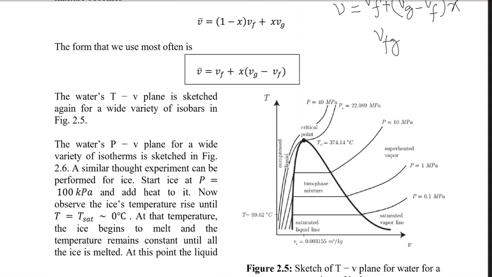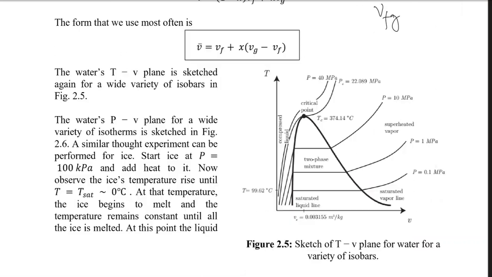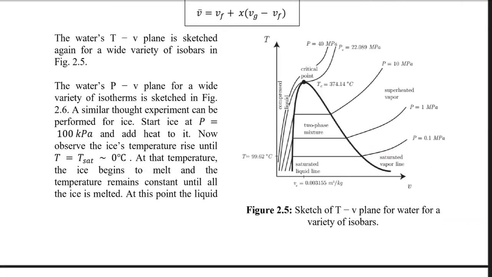Now moving forward to another concept, sketching the whole thing on a TV diagram, you can imagine we have the saturated liquid line over here, the saturated vapor line over here, the two-phase mixture, the critical point, the superheated region, and the compressed region.